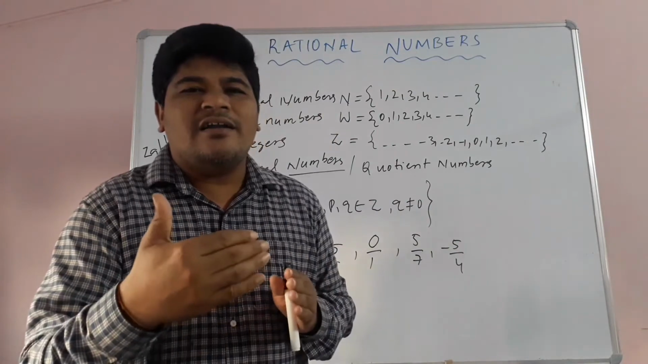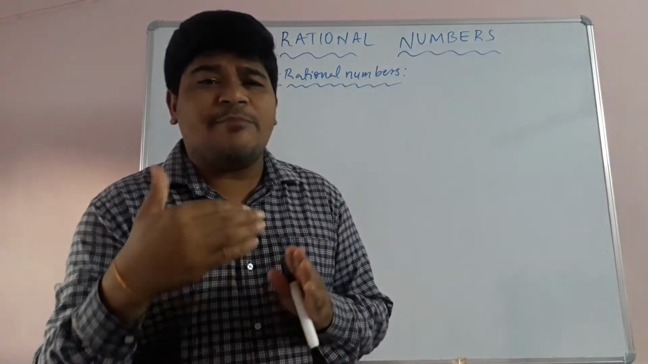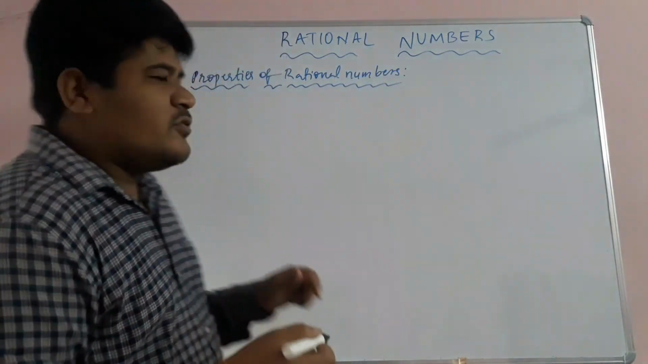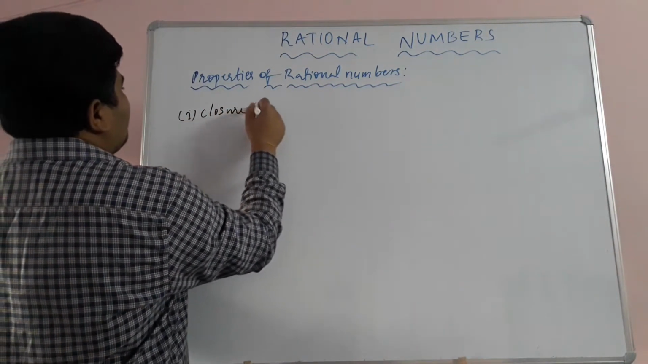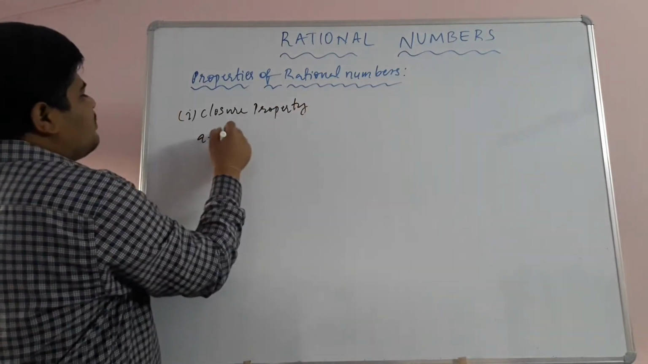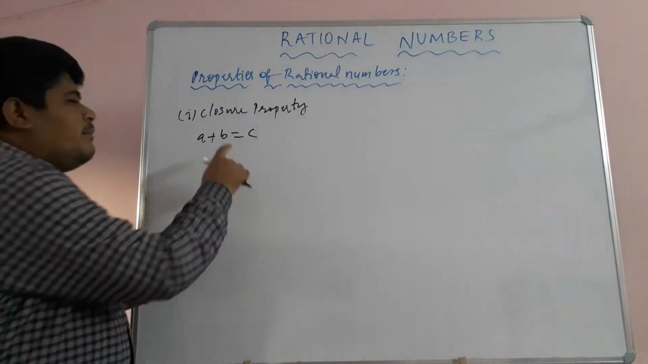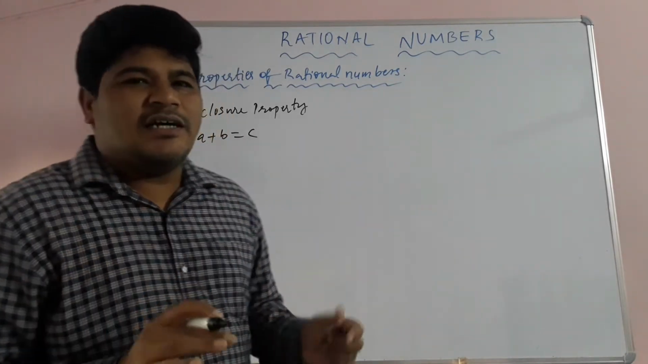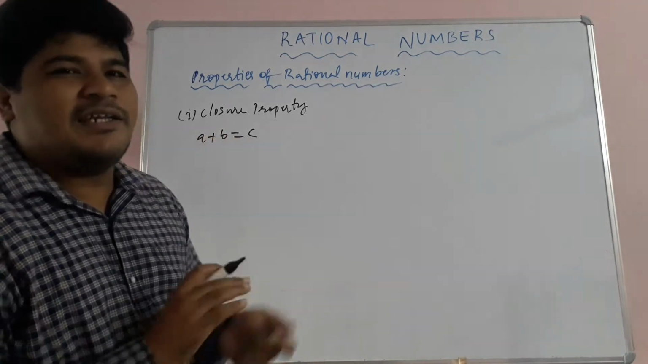Now let's learn about the properties of rational numbers. Now let's see the different types of properties which are satisfied by rational numbers. Okay, so the first property is closure property. Closure property means, suppose a plus b is equal to c. If a is a rational number and b is a rational number, and that sum is also a rational number, then we can tell that rational numbers satisfy closure property under addition.